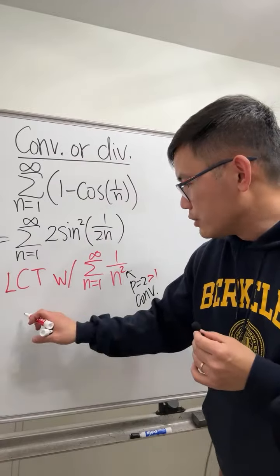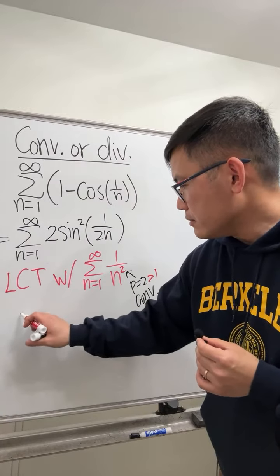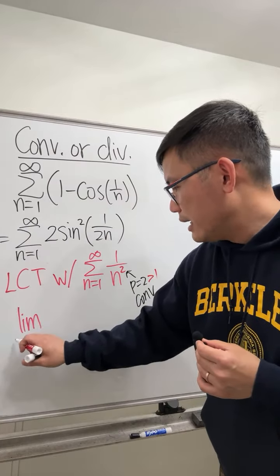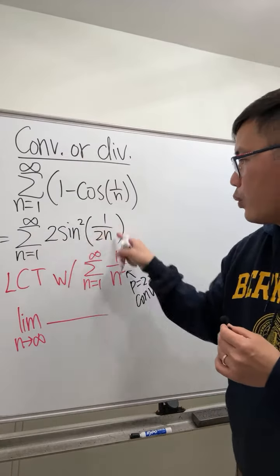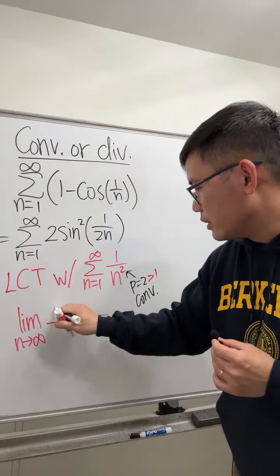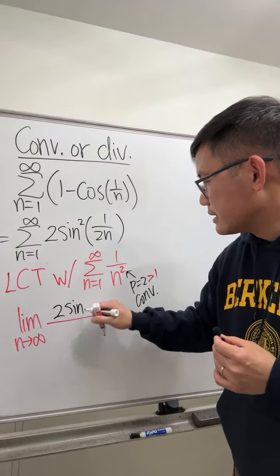Right here, I will check the limit as n goes to infinity. Put down the one we are trying to find out, which is 2 sine squared.